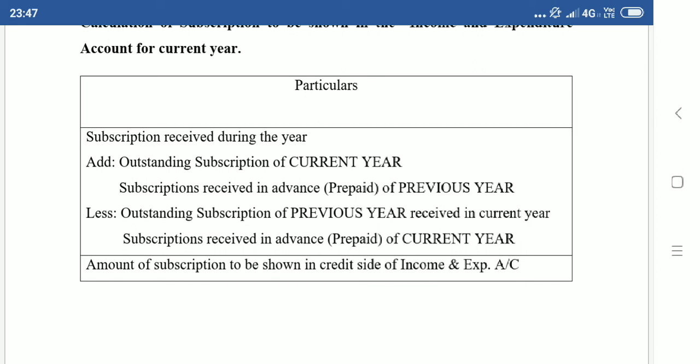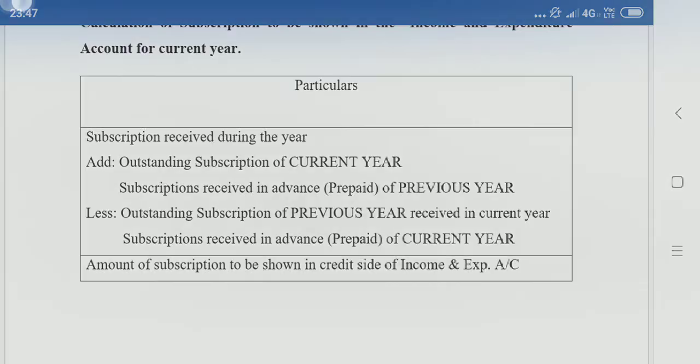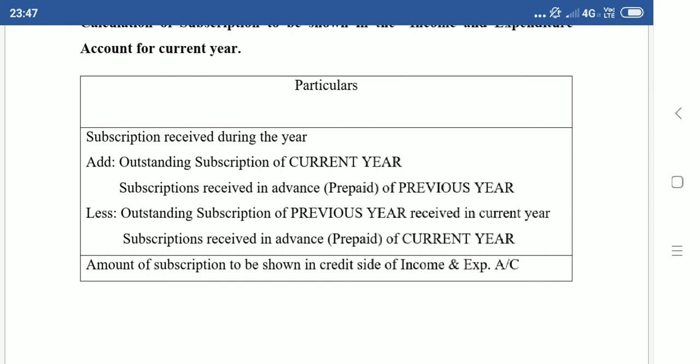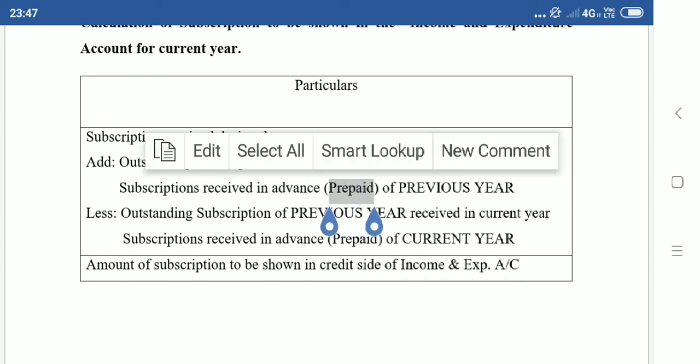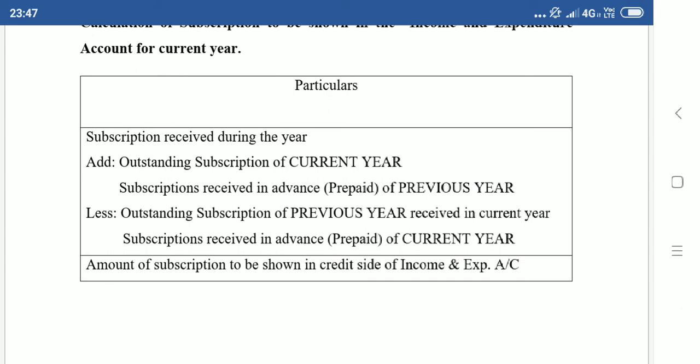Previous year's subscription received in advance. In some questions, it will be given as beginning of the year. Beginning of the year means 1st April, say 2020. On 1st April 2020, if you have prepaid subscription, sorry children, the word prepaid is wrong. It is received in advance. Prepaid is used for expenses. I will correct it later. So in the beginning of the year, if I have subscription received in advance account, it belongs to the previous year, which means in the previous year I received subscription in advance. It belongs to the current year.